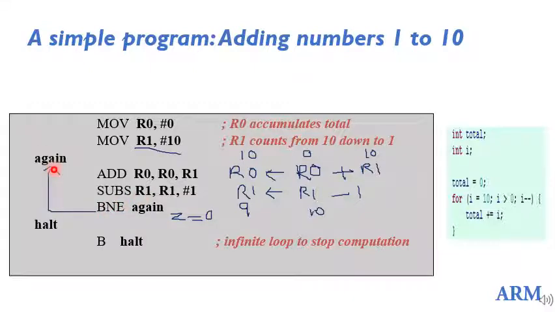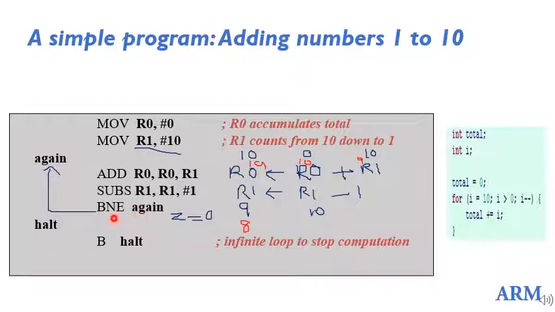So again, the label that you have given to this instruction is add. Second time also it will add. Now R0 was 10 and R1 is 9, so it will add 10 plus 9 and the sum will be 19. Next, R1 minus 1. R1's current value is 9, minus 1, so R1 becomes 8. Again it checks if the 0 flag is set.